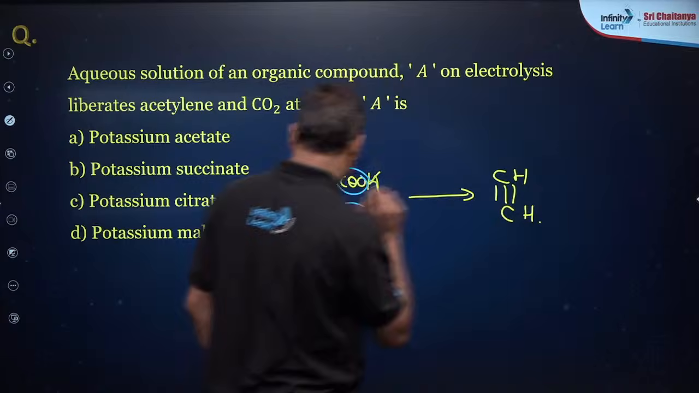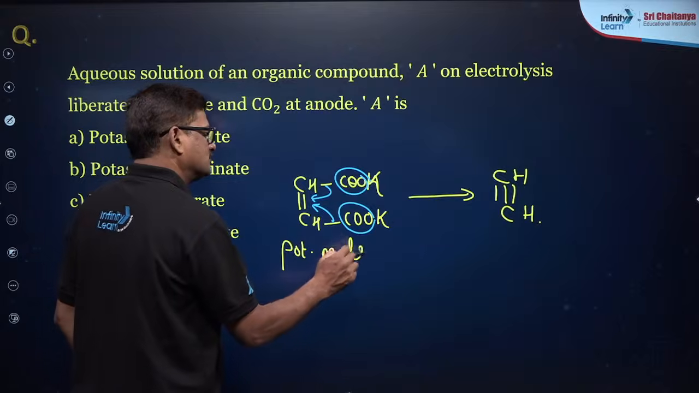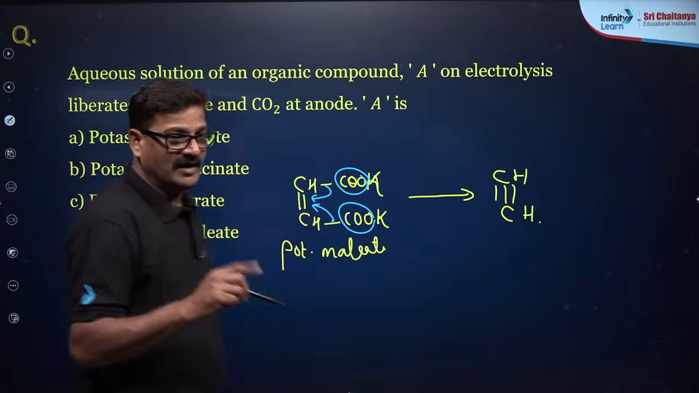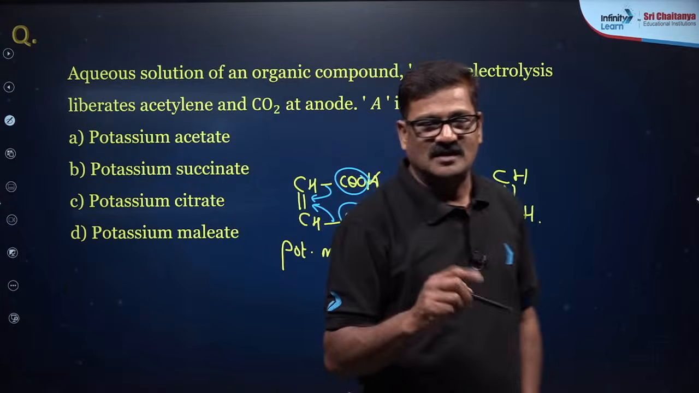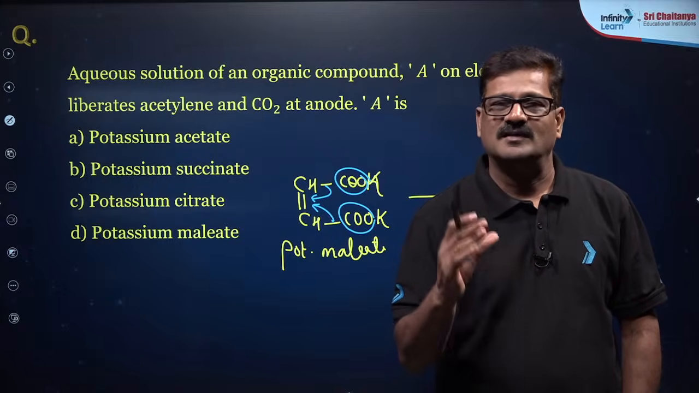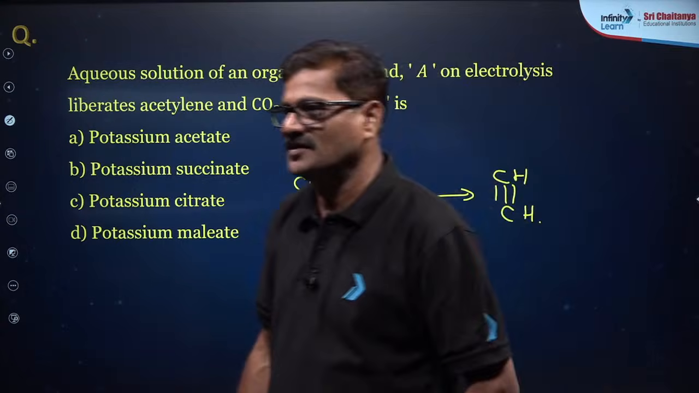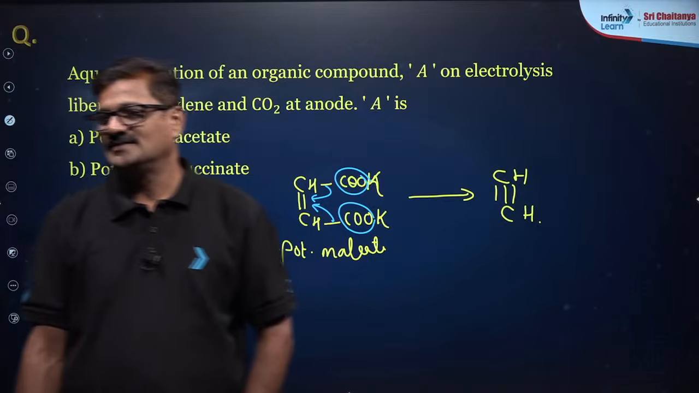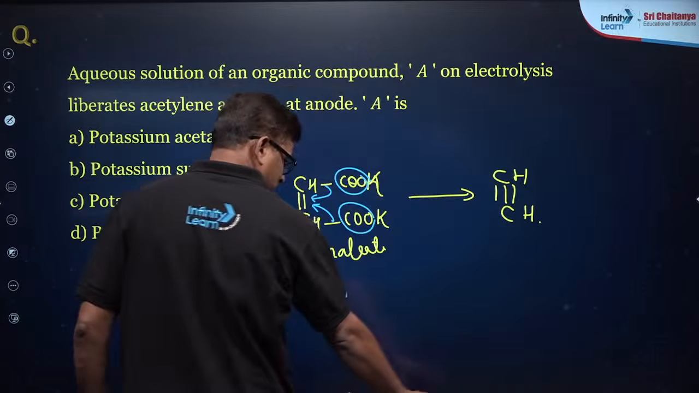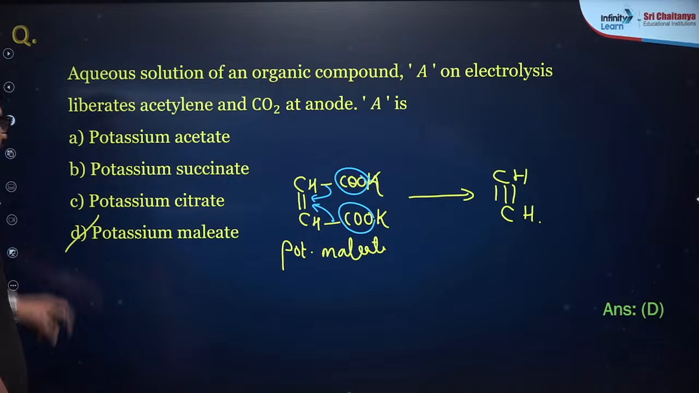So I mean to say, what will be its name? Potassium maleate. So potassium maleate and fumarate. Fumaric acid is the trans isomer, and maleic acid is the cis isomer. Fine. Maximum questions were correct in PYQ. Good. Very good. Now any doubt? My answer for this question is going to be answer D, potassium maleate.